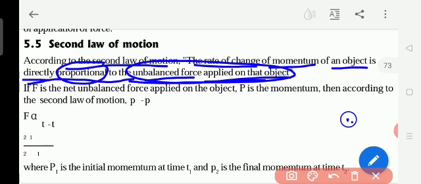So this is the second law of motion. There will be a change in momentum, a change in the speed of the object, when we apply the unbalanced force. So this is the second law of motion.